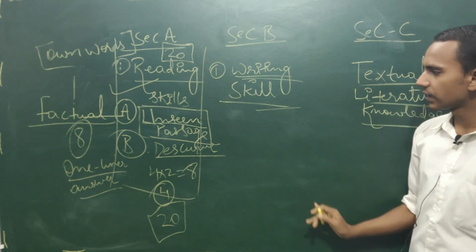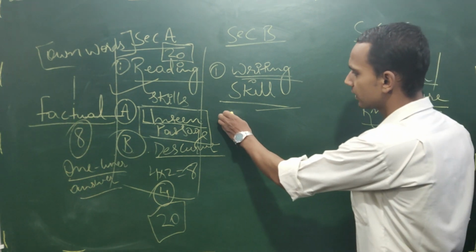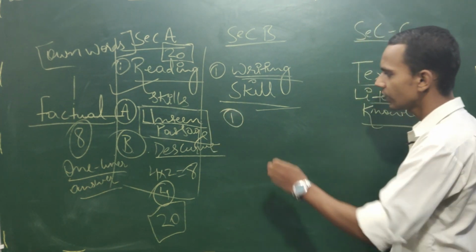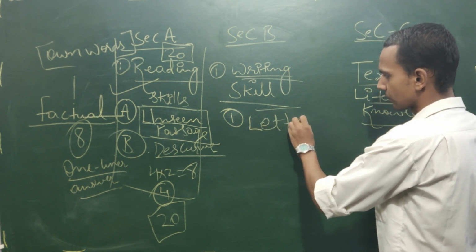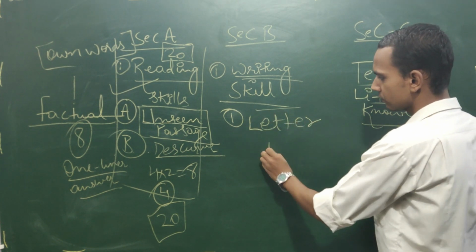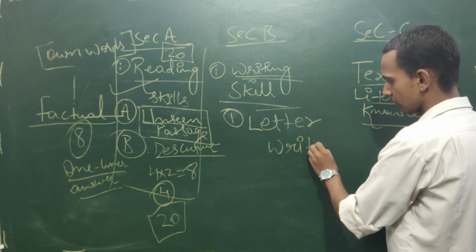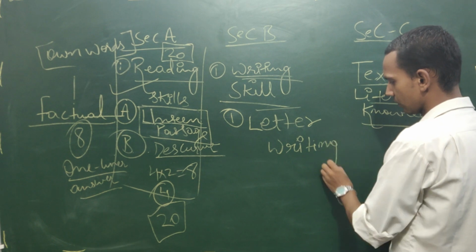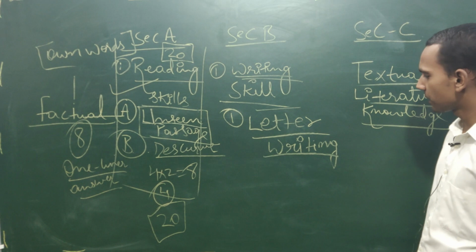So in the writing section, what are they asking? First, they are asking about maybe letter writing. So letter writing is coming of how many marks?